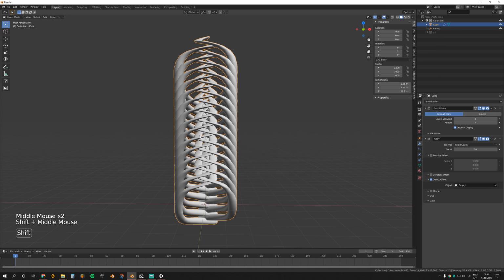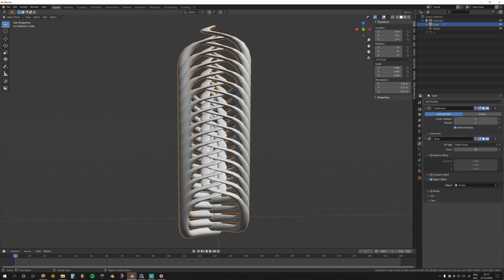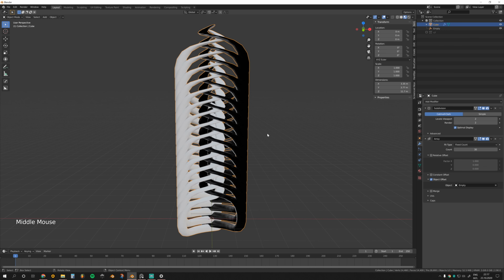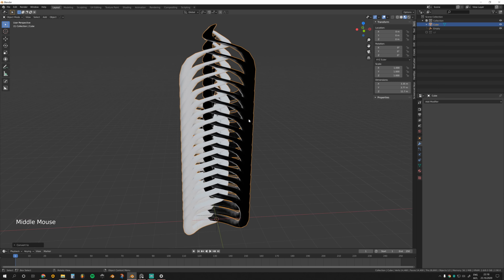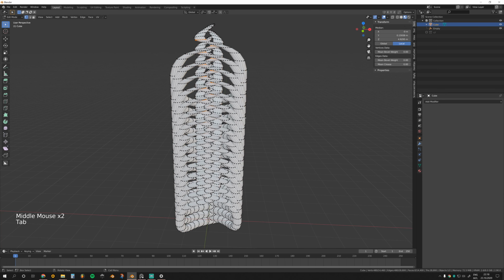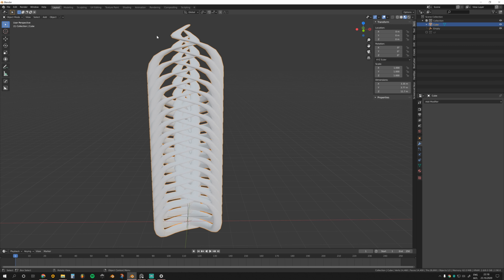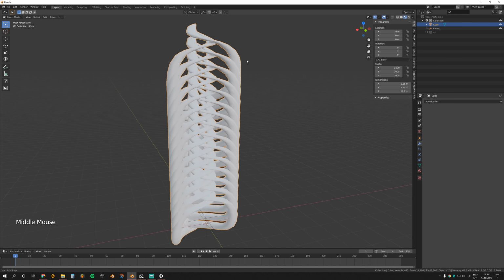Okay, cool. Although it looks okay, if we switch to material preview, we will clearly see that normals on the right side are completely broken. One way to fix this is to convert visual geometry to mesh. So this will be a destructive method. And now if I enter edit mode, press A and Alt N, I can recalculate my normals. As you see, normals are pointing outside. Everything's right.